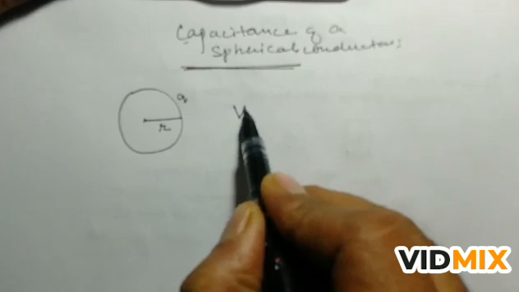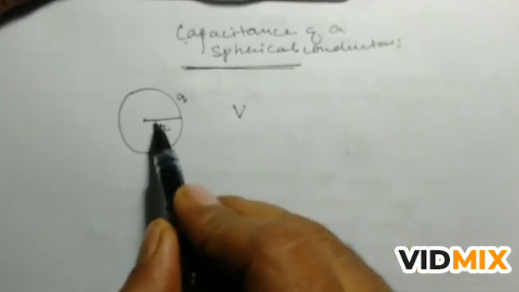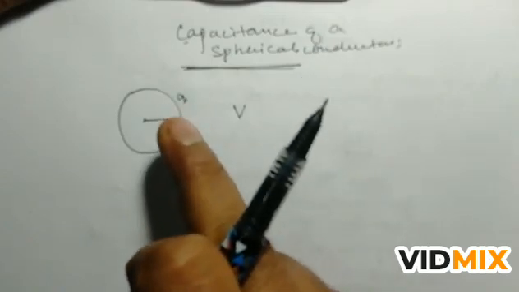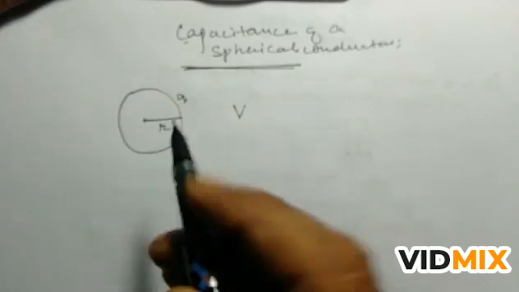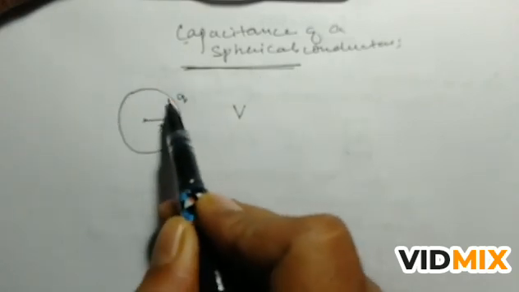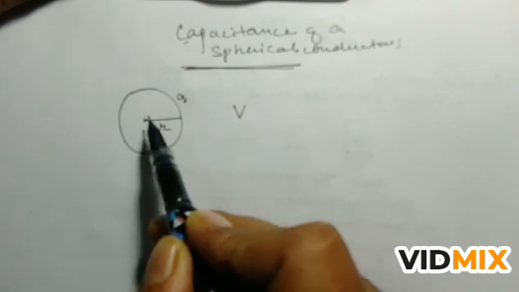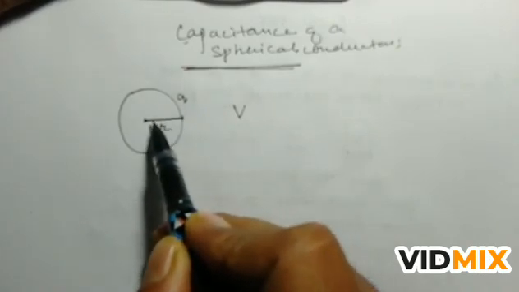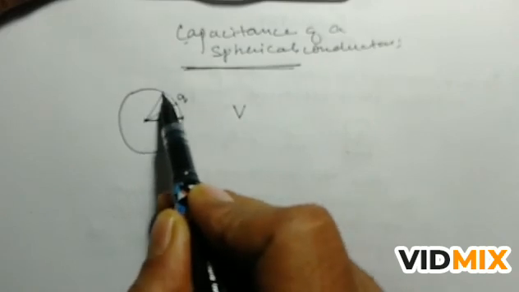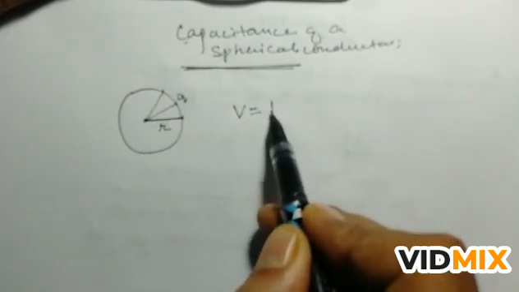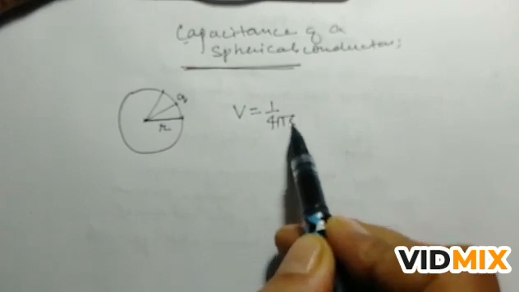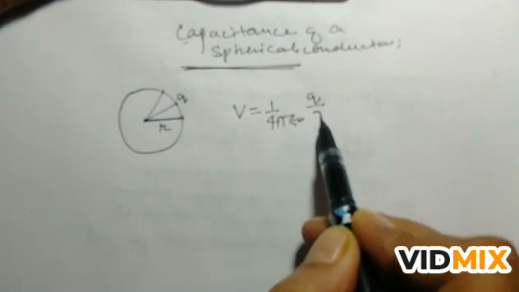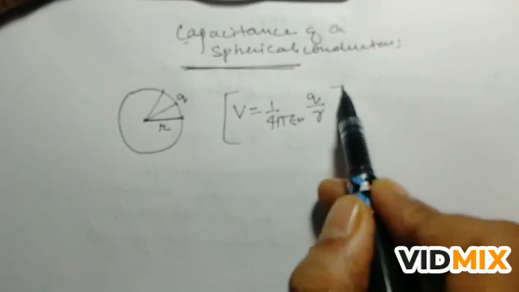In the previous chapter we learned that the potential will be the same outside or inside, meaning all the charge is assumed to be at the center. Suppose q charge is here and r is the distance. If you find the potential here, it will always be 1 upon 4 pi epsilon naught q by r.